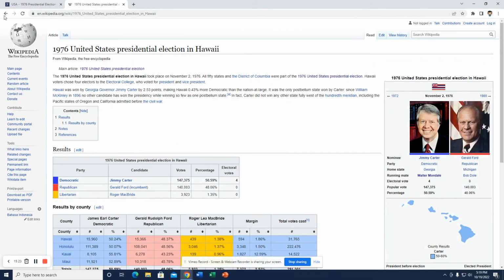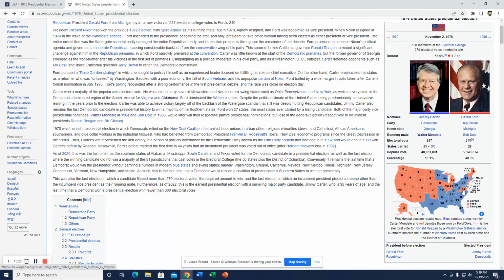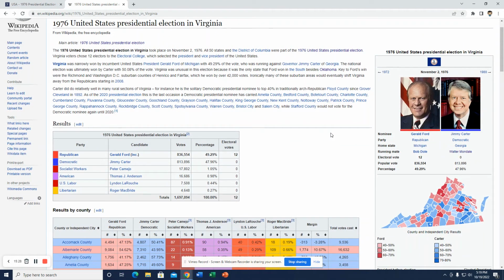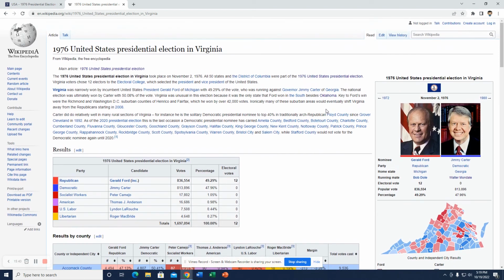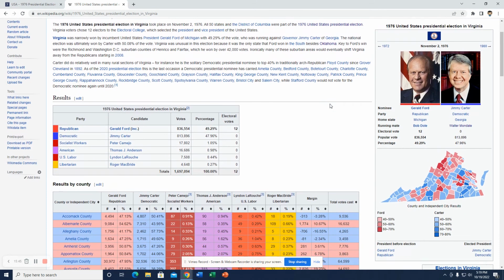And this just leaves the great Commonwealth of Virginia, which went for Gerald Ford. He did better in the Richmond and Nova suburbs, as they were more Republican back then. Carter did great in the rural areas. And Ford won it by a plurality of the vote. I could see Rockefeller doing good in the suburbs like Ford did. I could see Carter increasing his support in rural areas more.